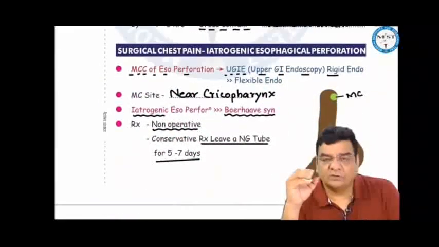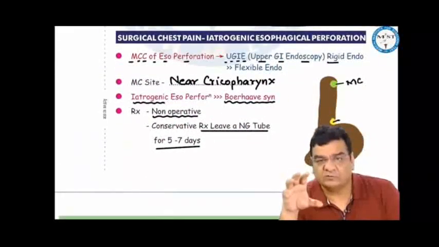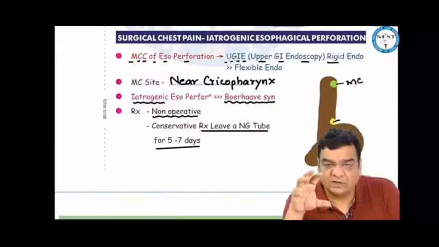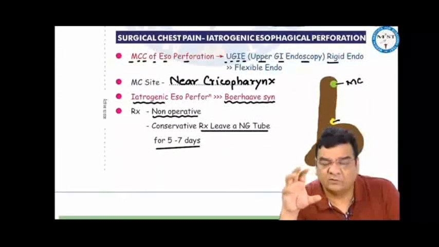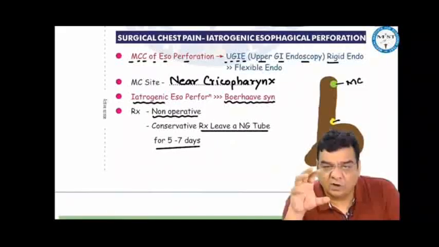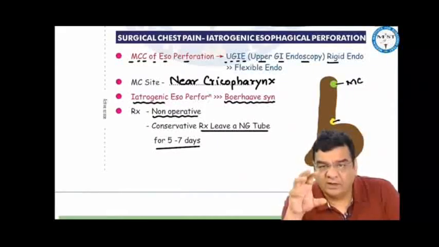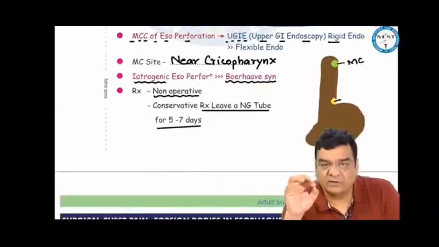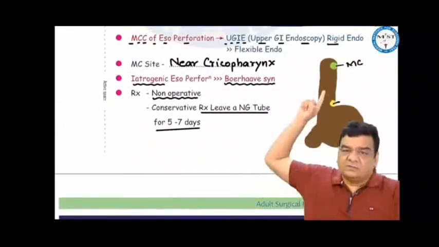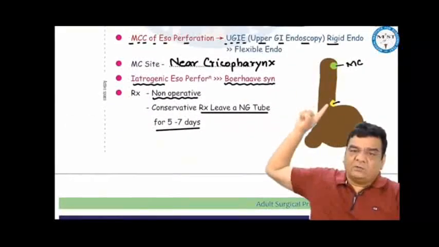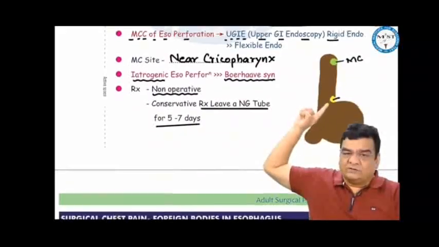Iatrogenic esophageal perforation is a doctor-induced story due to upper GI endoscopy. Rigid endoscopes have more chances, and commonest site would be near the cricopharynx because that is the narrowest part of the entire GIT. Iatrogenic esophageal perforations are much more common than spontaneous esophageal perforation or Boerhaave syndrome. Iatrogenic esophageal perforations do not require surgical correction because they are usually small and they can heal spontaneously in 5 to 7 days. So we just do a conservative treatment, leave a nasogastric tube for 5 to 7 days. Just a reminder that iatrogenic perforations are near the cricopharynx, and Boerhaave syndrome, which is rare, is seen in the lower esophagus on the left side posterolateral wall.